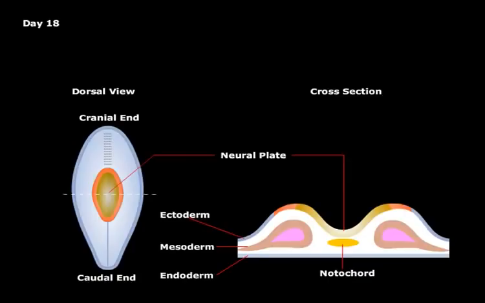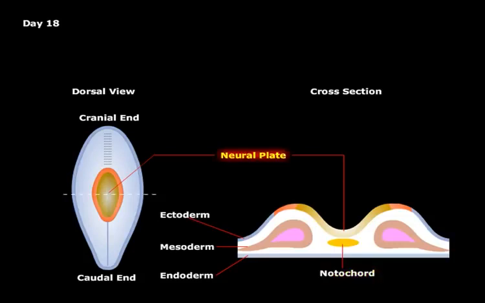By day 18 of fetal development, the ectodermal germ layer has the shape of a disc with a cranial and caudal end. The cross-section on the right illustrates 3 germ layers: the ectoderm, mesoderm, and endoderm. At this point, the central nodal cord has induced the overlying ectoderm to thicken and form the neural plate.